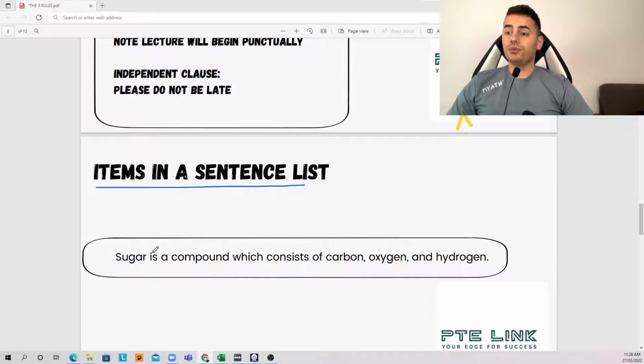Sugar is a compound which consists of carbon, oxygen, and hydrogen.